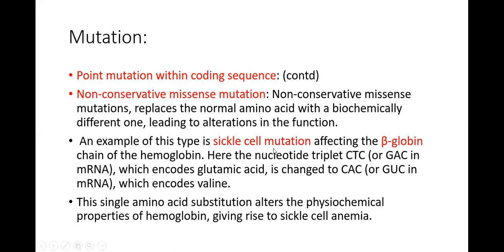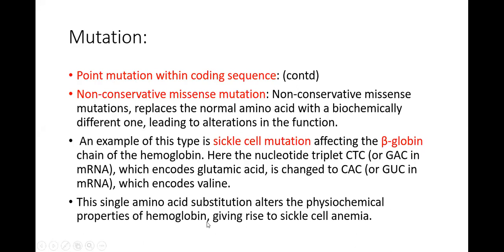So this change is produced because one type of amino acid is replaced by another type of amino acid whose function is different, and in the beta globin chain CTC is changed to CAC, or in the case of RNA, GAG is changed into GUG, leading to sickling of the red blood cells.